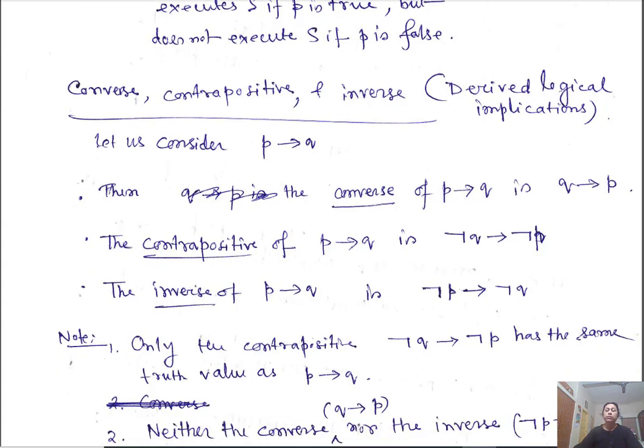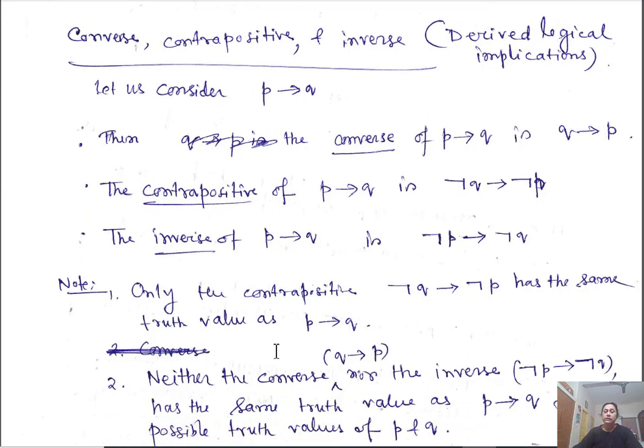Okay, and here are some points to note: P implies Q and its contrapositive, negation of Q implies negation of P, these two have the same truth table. These are actually equivalent. We will define what we mean by equivalent, but informally it says that the truth table for this and the truth table for this are exactly the same. It means that in the truth table, the column corresponding to this and the column corresponding to this are identical. So this contrapositive statement and the original conditional statement are equivalent in that sense.